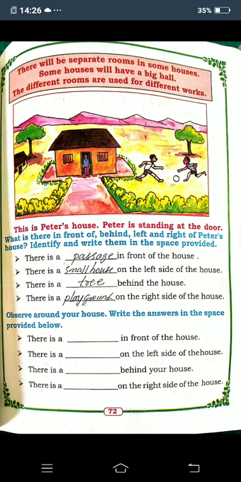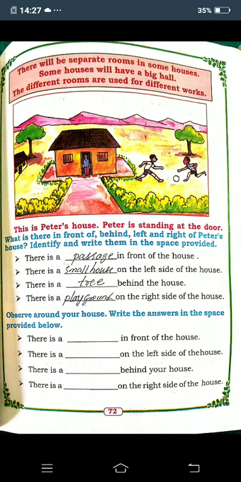Good morning children. Now I am going to take science for you. This is lesson number 7. We need a house. In the last class I explained half the lesson, no children? So why do we need a house? We need a house because it protects us from cold, wind, rain and sun.